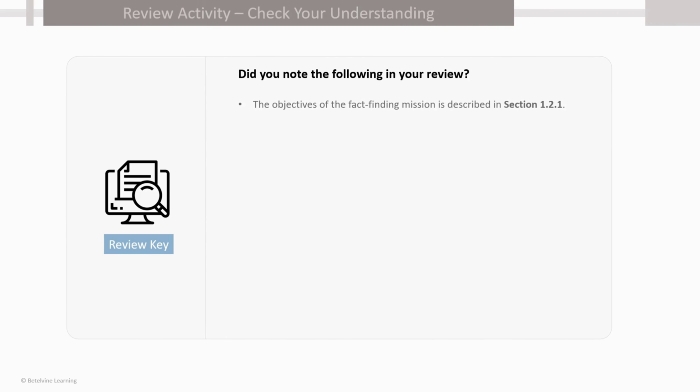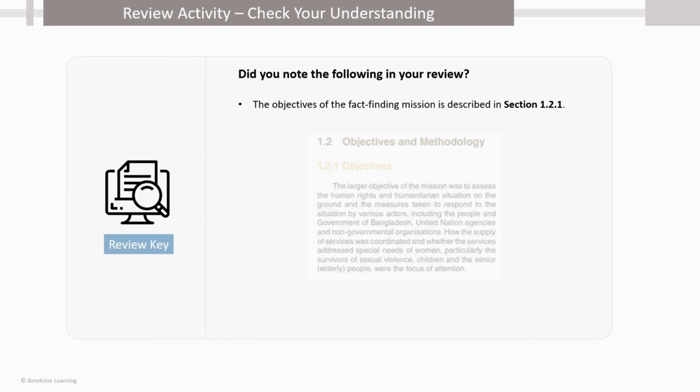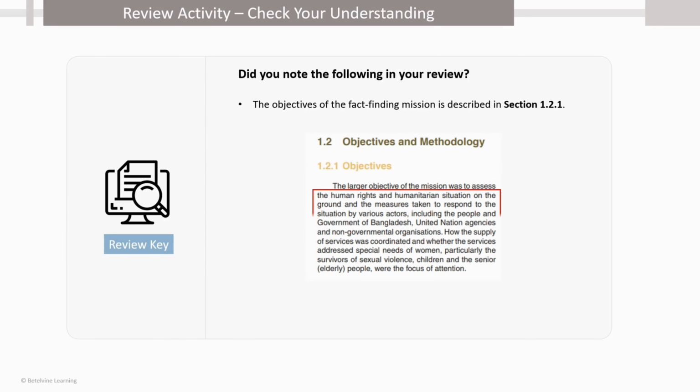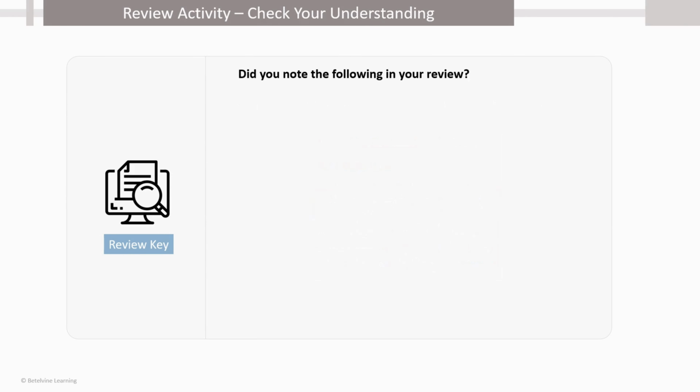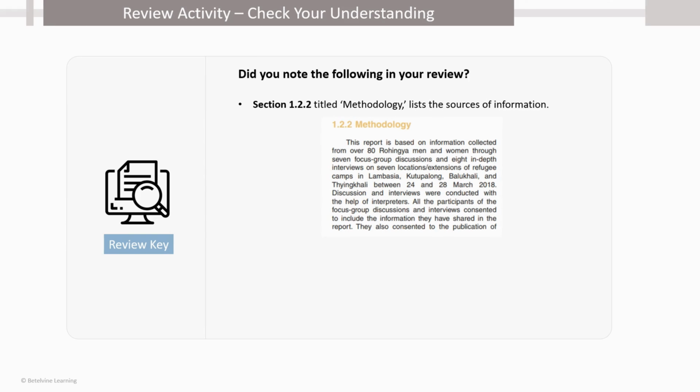So did you note that the objectives of the fact-finding mission is described in section 1.2.1? The objective includes assessing the humanitarian situation in the refugee camp and the measures taken to address the situation by various actors. Section 1.2.2 titled Methodology lists the sources of information.